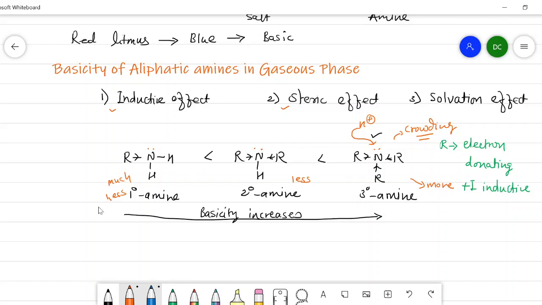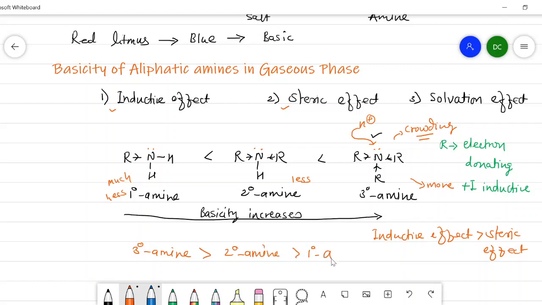But in the gaseous phase, the steric effect is overcome by the inductive effect. So the inductive effect is more dominant than the steric effect in the gaseous phase. That's why we observe that tertiary amines are more basic than secondary amines, which are more basic than primary amines, though the tertiary amine has more steric hindrance around the nitrogen. In this way, we get the basicity order in the gaseous phase.